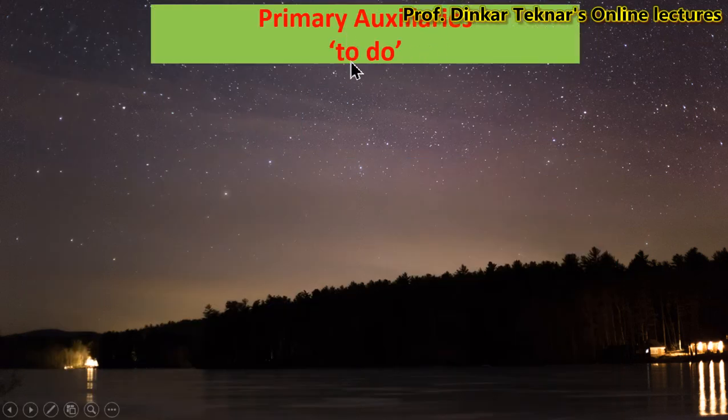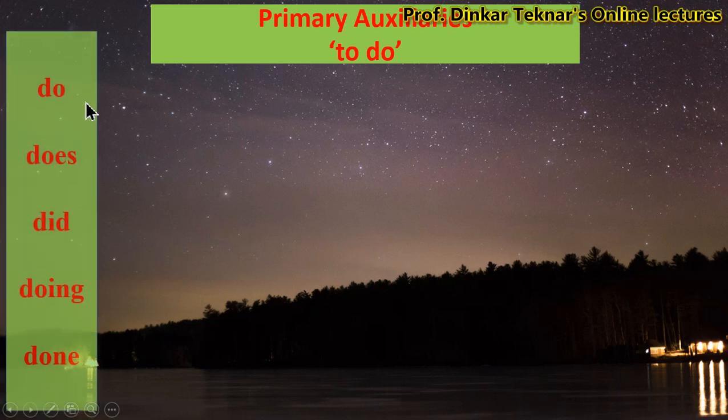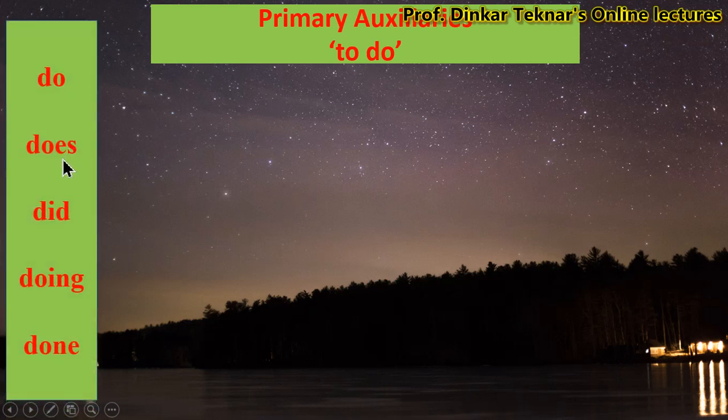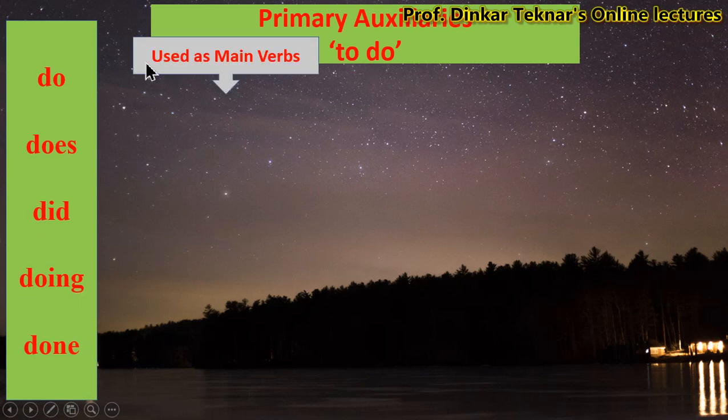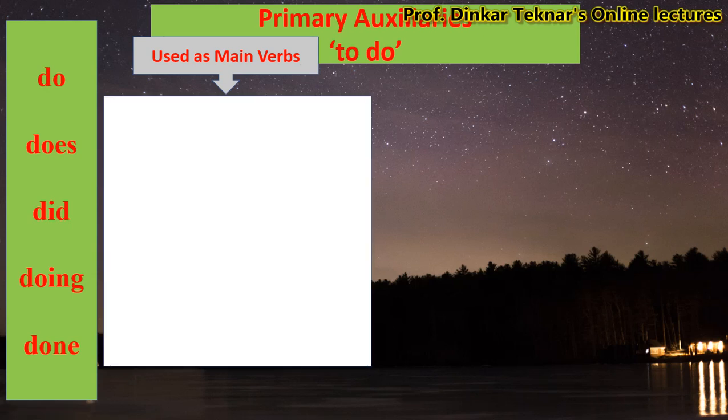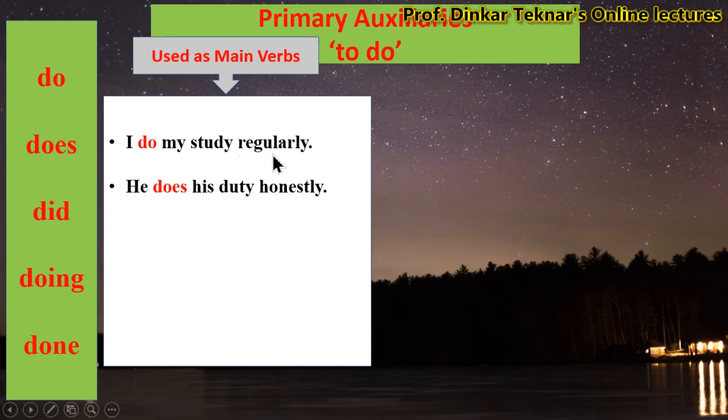Now primary auxiliaries to do: do, does, did, doing and done. They are used as main verbs. Look at the examples. I do my study regularly. He does his duty honestly.